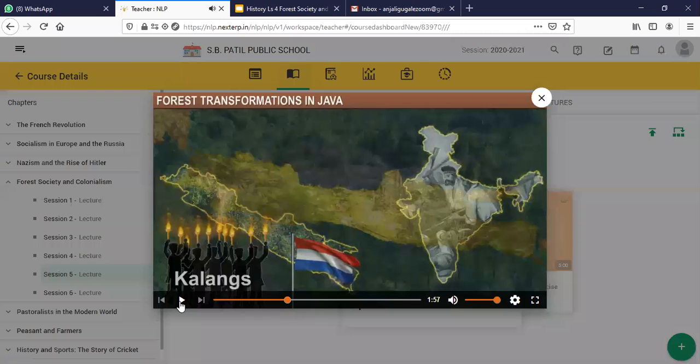So children, just like in India, there were four main communities in the Bastar district: the Dhurwas, the Bhatras, the Halbas, and the Gonds. Similarly, in Java, the main forest community was the Kalangs. They used to practice shifting cultivation, just like in the case of India, and they rebelled against the Dutch.